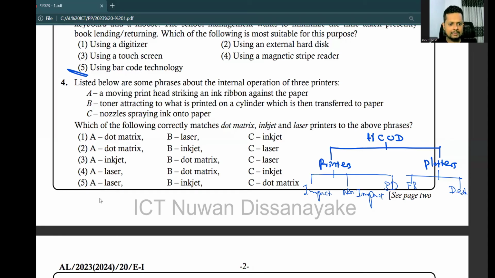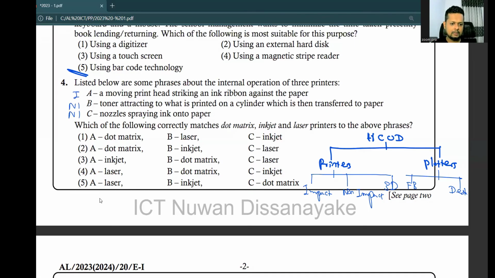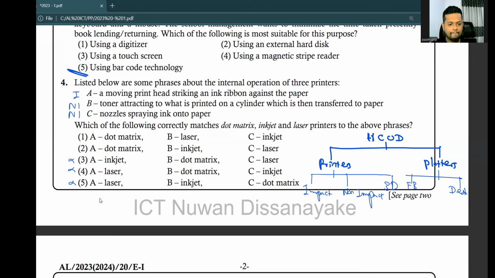So what is it? A is impact, B non-impact, C non-impact. Yeah. So dot matrix is impact, inkjet non-impact, laser non-impact. So we can remove all the last three. And toner means laser, so dot matrix laser. C is inkjet, so number 1 is the answer.